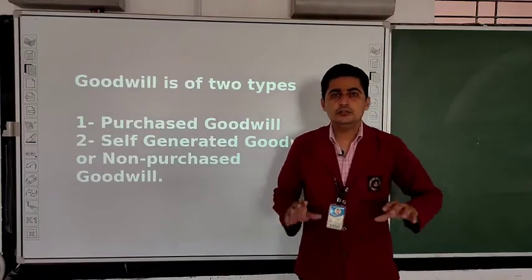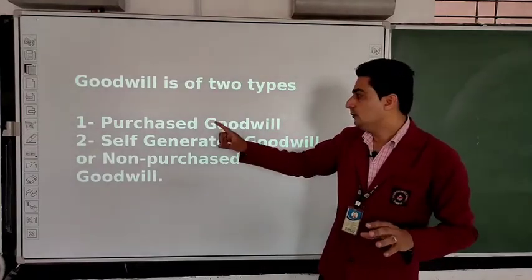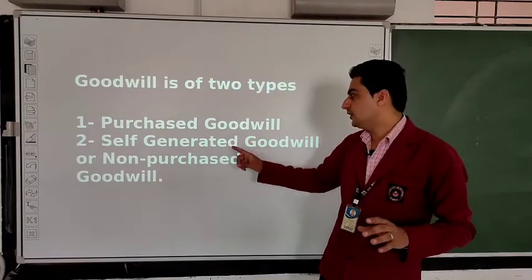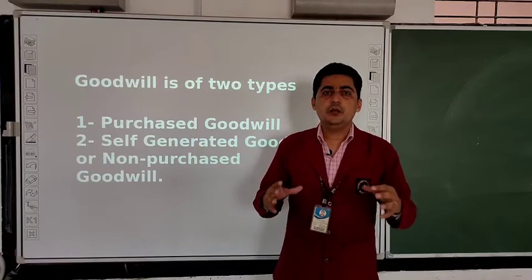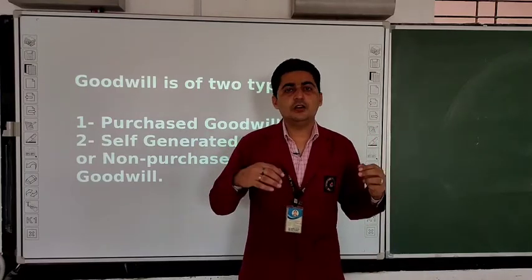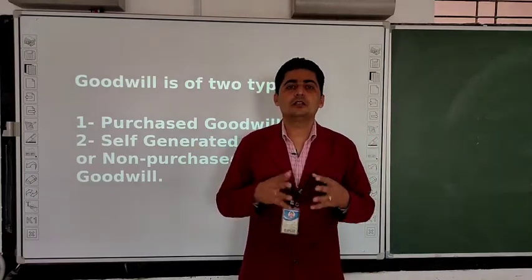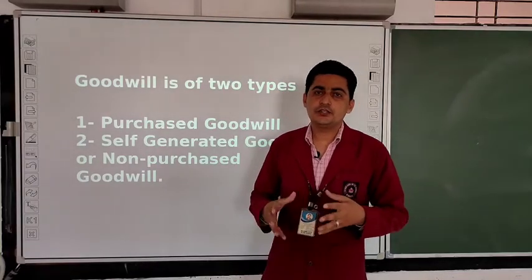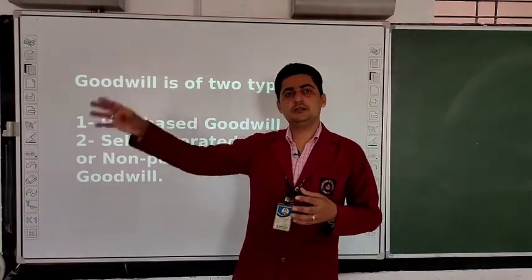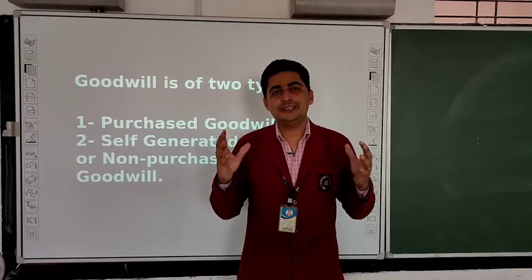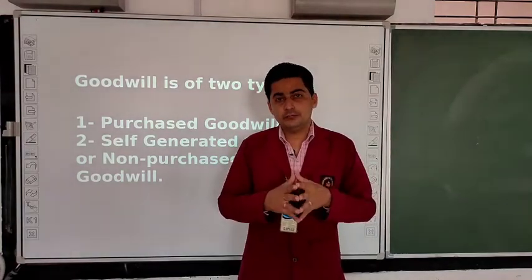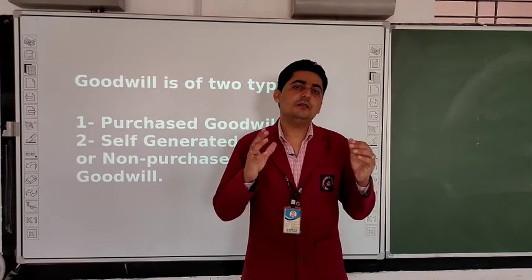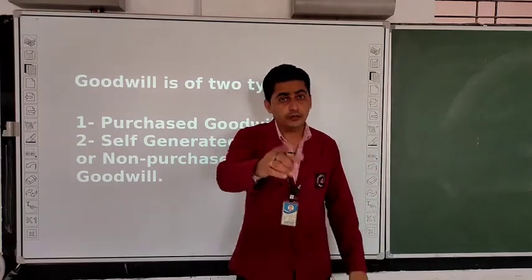So goodwill is of two types. First, purchased goodwill. Second, self-generated goodwill or non-purchased goodwill. What is purchased goodwill? When you are paying any cash or consideration for goodwill, it will be known as purchased goodwill. For example, if you are purchasing one company, the company's net asset is 4,50,000 and you are paying 5 lakh rupees for that company, it means the extra 50,000 has been paid for the goodwill of that company.